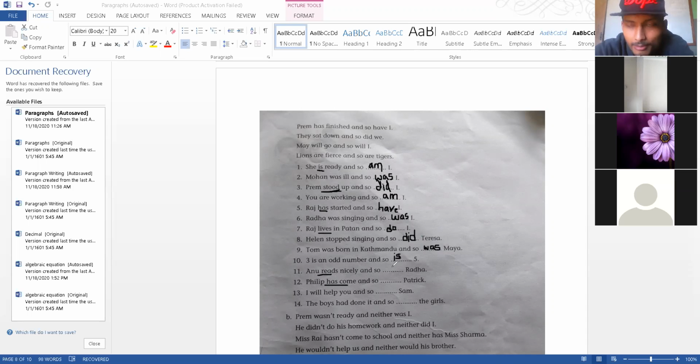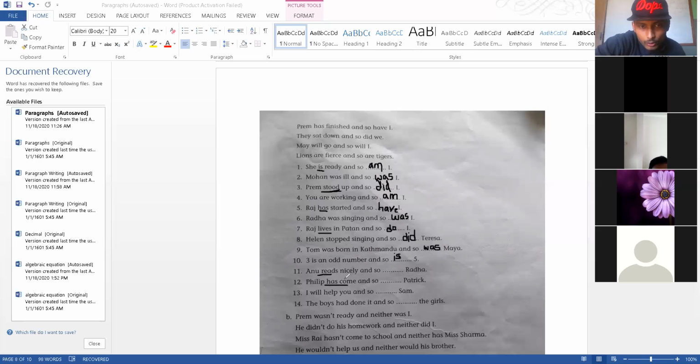Okay, number 11, Sneha. Anu reads. So there is nothing to take help of. It is do, does, did. Which one do we write? Does. Yes, does. Radha will take does, right? Because Radha is alone. If there are many, then do. Except in I and you, always take do. Except that, if it is many, do, if one, does.